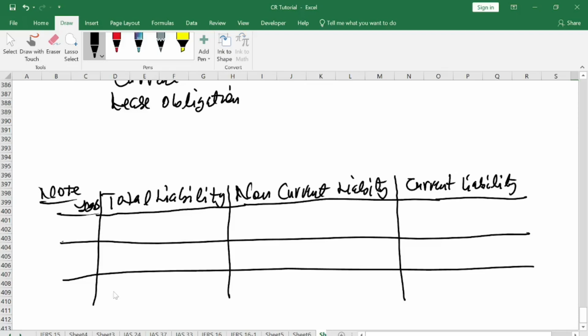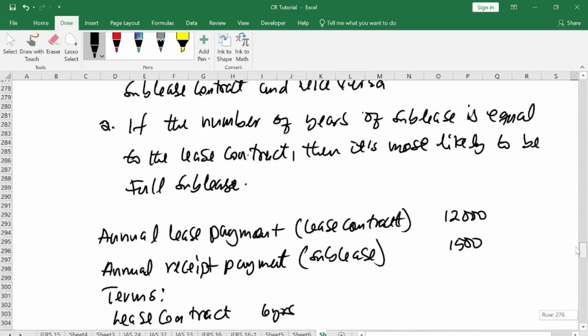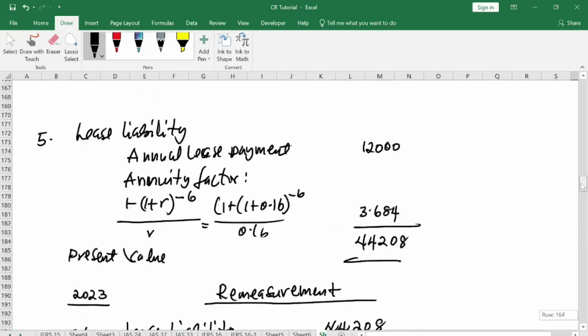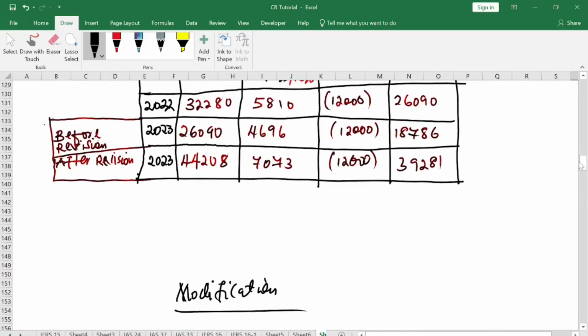So you will start with the years. Year one is 2022, and you have 2023. Okay. Because this is arrears, let us add 1 year to the table. So that's 2024.